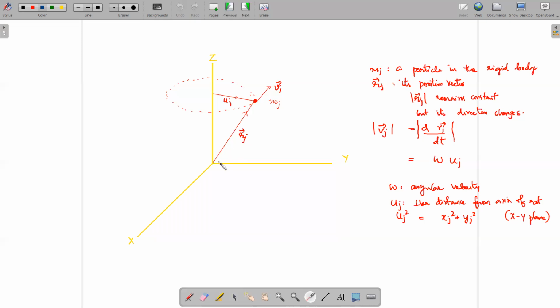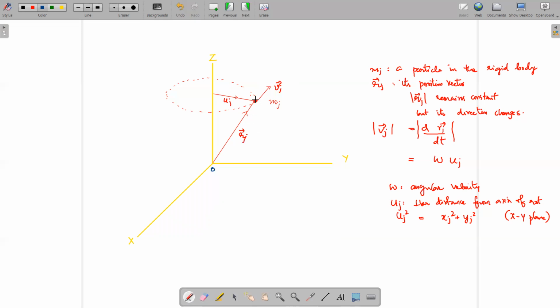The position vector of the point J is the distance from the origin to J, which is taken as the vector rJ. Since the body is rotating, since the particle is rotating, we know that it will traverse this path, the dotted line that I have shown here. Here rJ will remain constant, since this is a rigid body, because that comes from the definition of a rigid body.